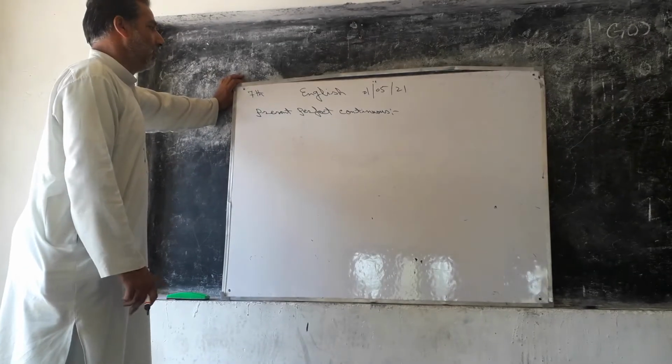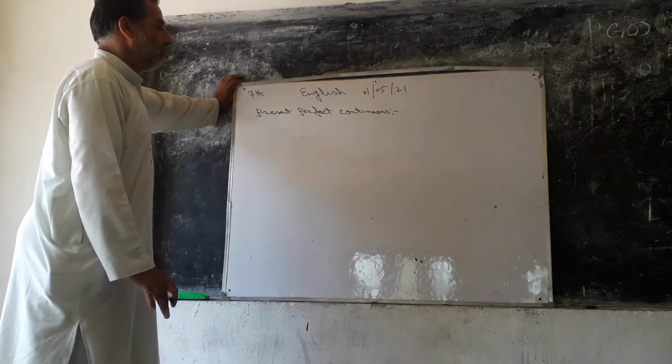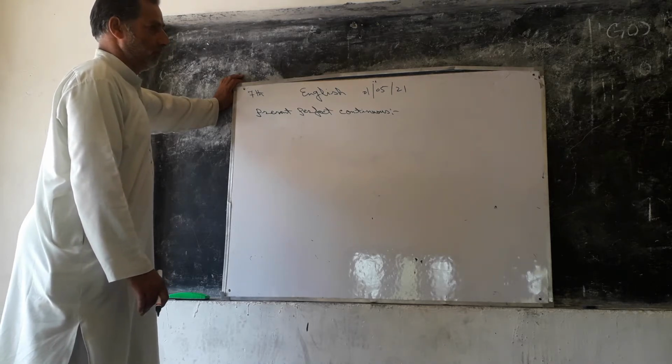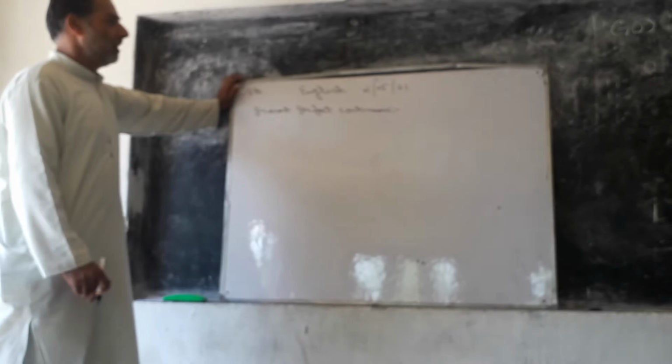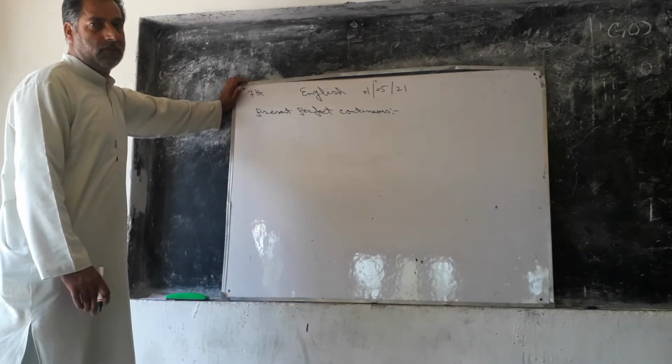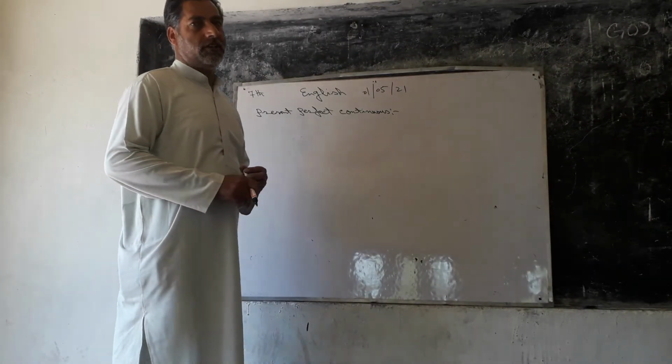That means in U1 and U2, I have told you about the tenses. I will once again remind you that tense has been derived from the word time. It shows the time of action.